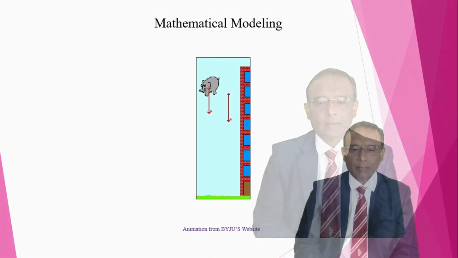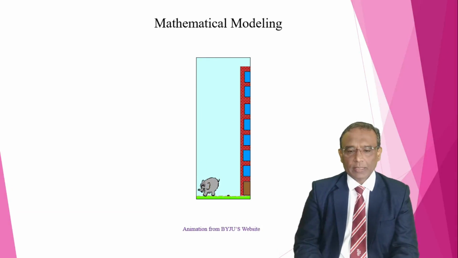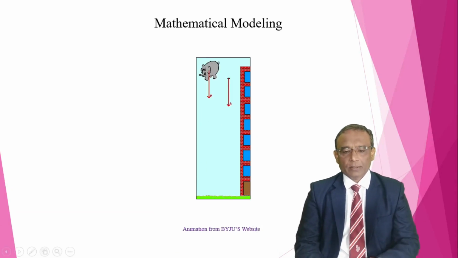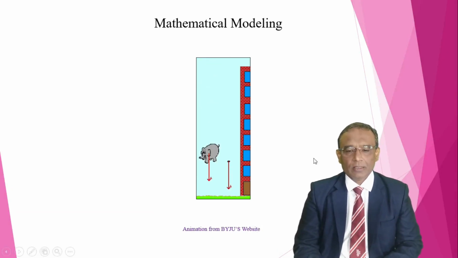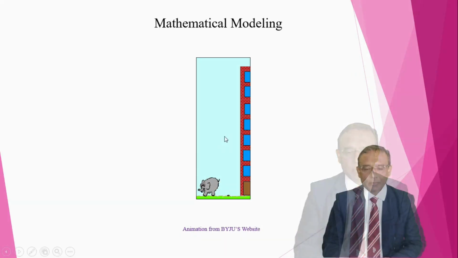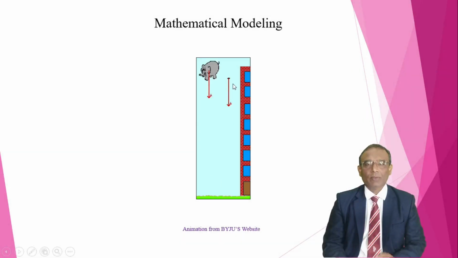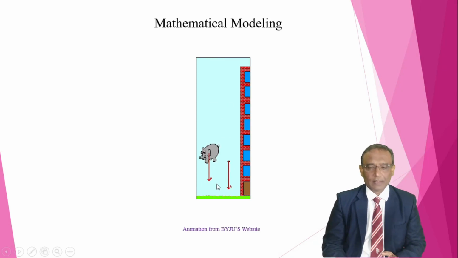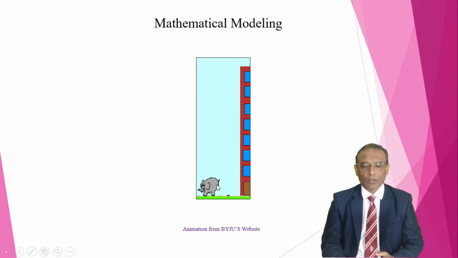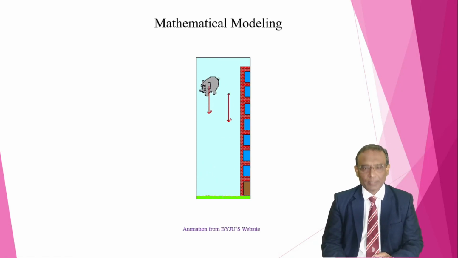Now, here I am going to give you a simple example which you have already done in earlier years. The example is, see, here you might have seen the elephant is jumping from a multi-storied building, and don't worry, the elephant is safe and is landing on the lawn, okay, the elephant is fine.